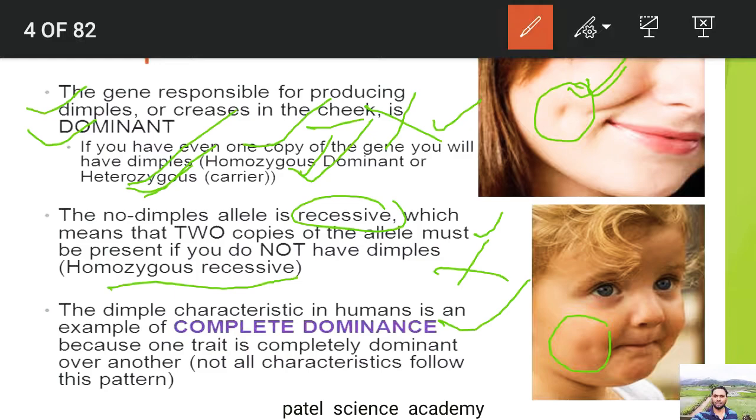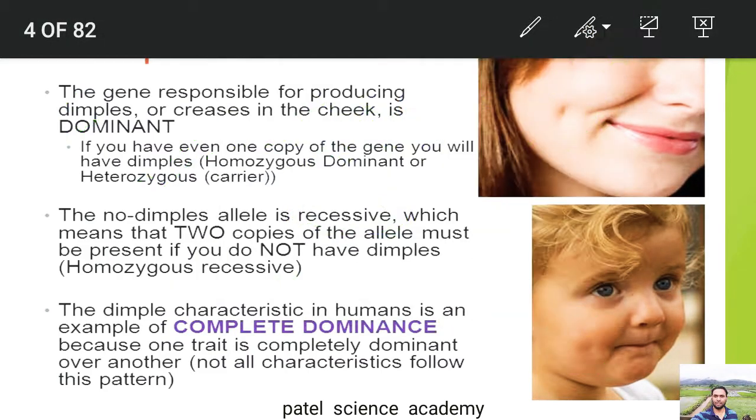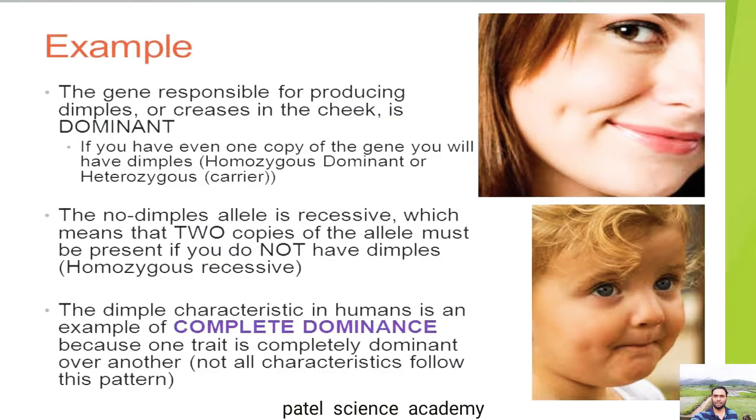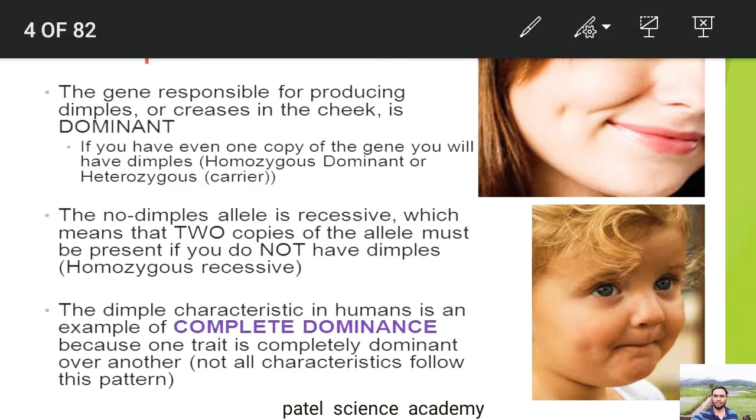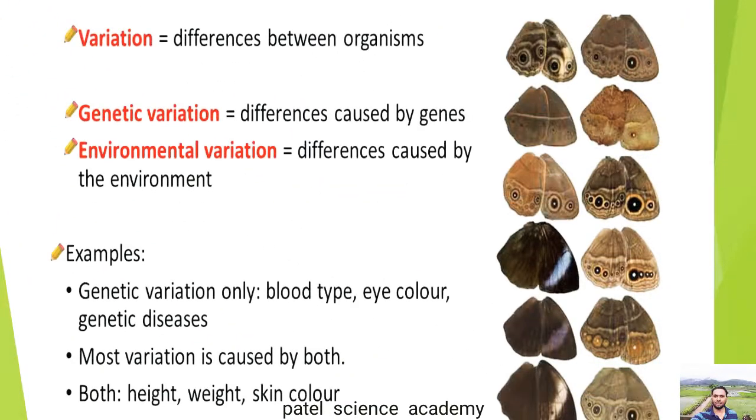So this dimple is again an example of inheritance, but in this inheritance the gene pair should be either in the homozygous dominant condition or in the heterozygous dominant condition. So this is another example of inheritance or heredity. So dear students, I hope you are learning about it. Now we'll learn about one more term, and that term is variations.